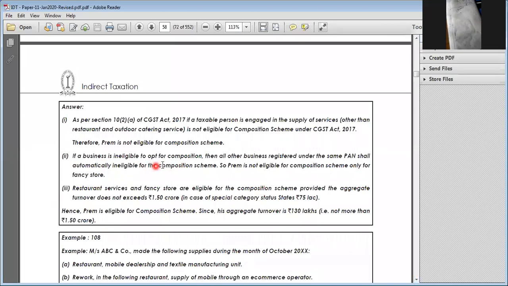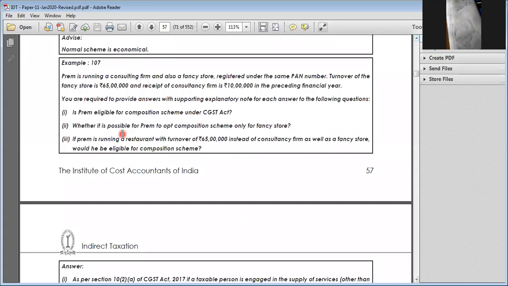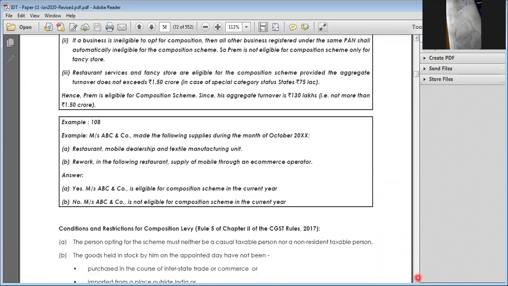Second question: whether it is possible to opt for the composition levy only for the fancy store. No. If Prem is running a restaurant with a turnover of 65 lakhs instead of consultancy, then it is very much eligible. It is not more than 1.5 crores, hence it is very much eligible.